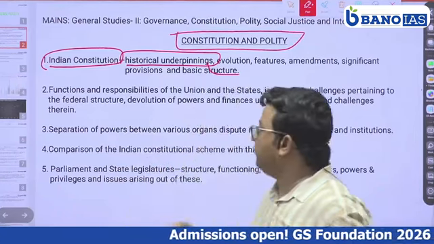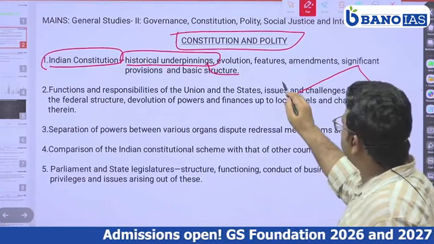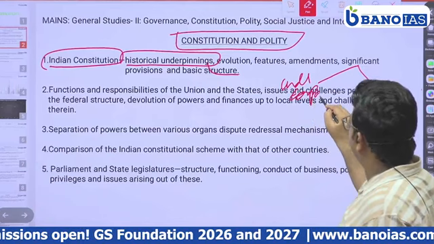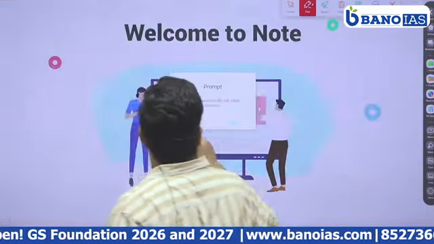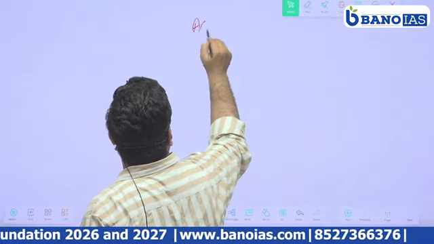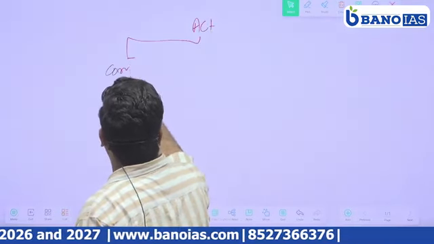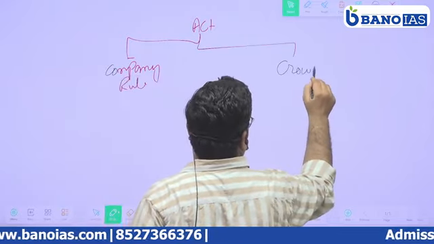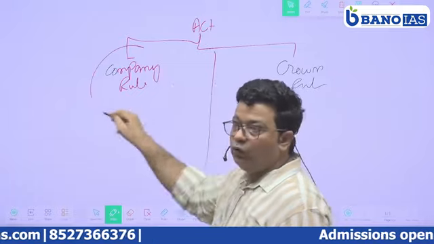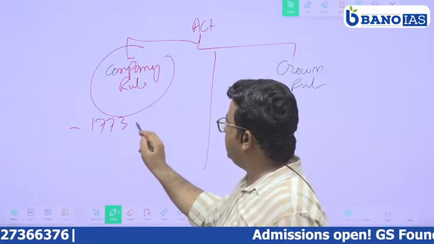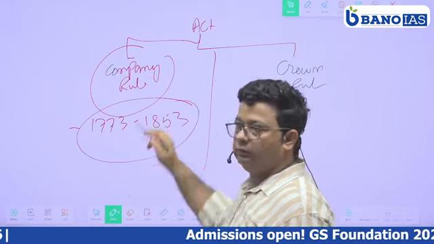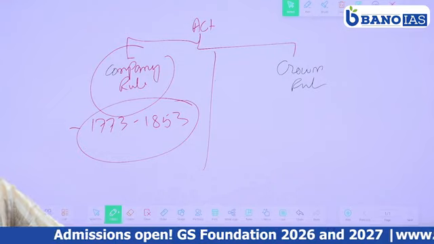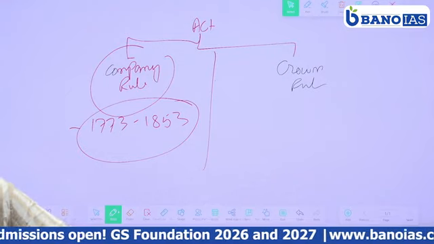British Acts were divided into two parts. One is known as the regulation of the company, that is under company rule, and the other under crown rule. Company rule is from 1773 to 1853, where the main aim of these acts was to regulate the activities of the company.